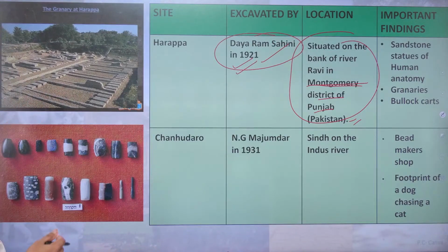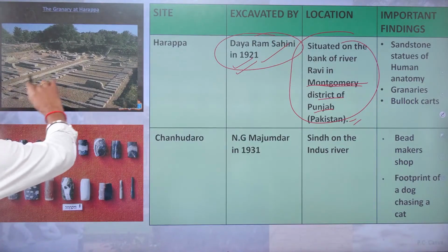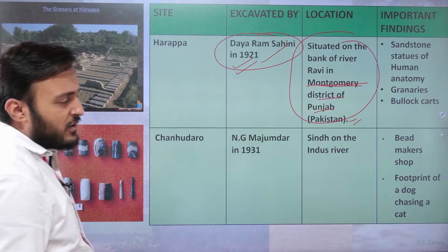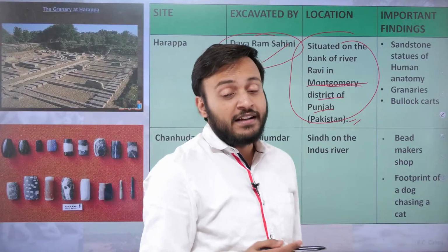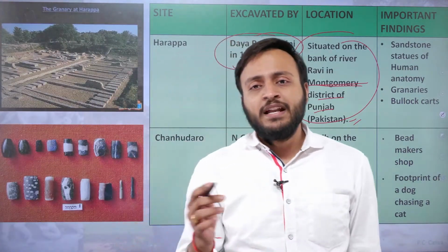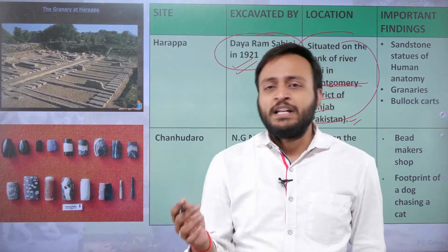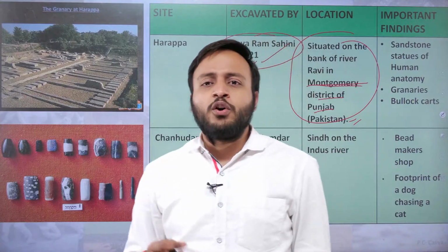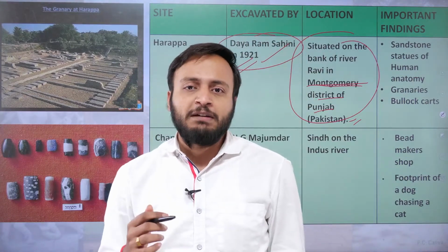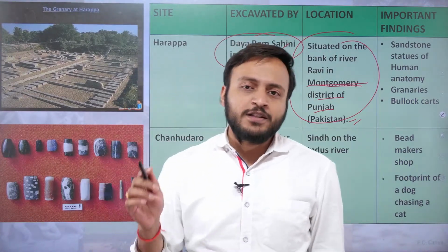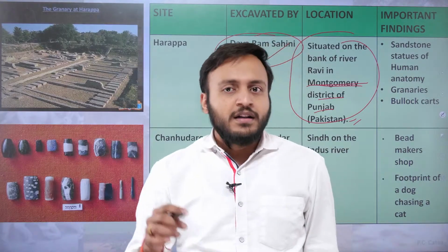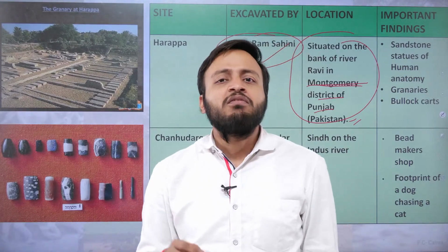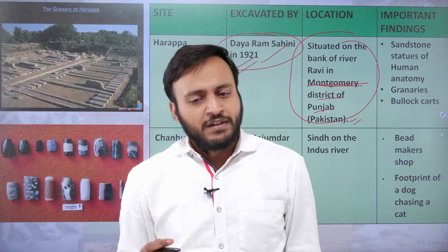You can see this is the huge structure. In fact, if you compare it with the Mohenjo-daro's granary, that was also an enormous structure. However, the granary in Harappa is also a huge structure made up of the burnt bricks, and it was used for storing or for having the inventory of the food grains during the time of distress.